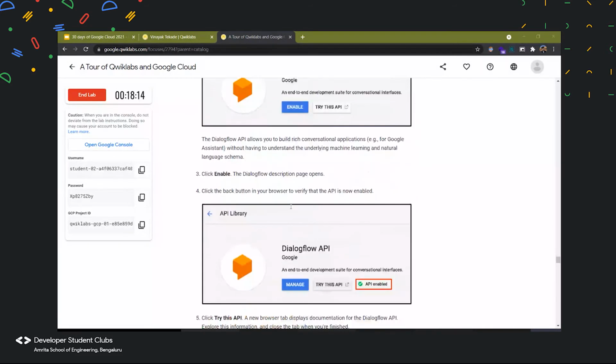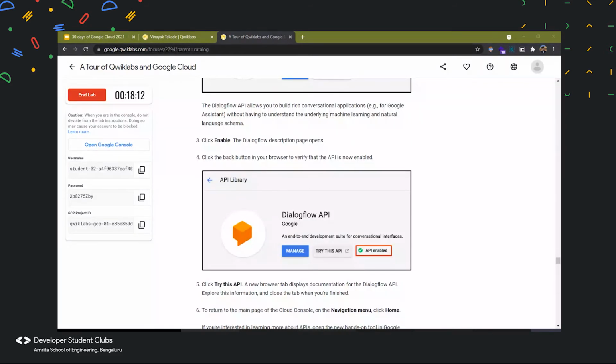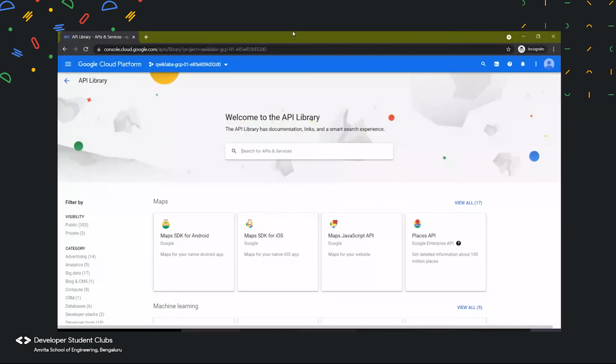If you want to know what Dialogflow is, the Dialogflow API gives us all the APIs we need to create Google Assistant applications. So if you want to create your own custom application and host it on Google Cloud, you can then use it every day on your phone just by saying okay Google, right? Isn't that amazing? All these things can be unlocked by using Google Cloud. So let us search for Dialogflow.